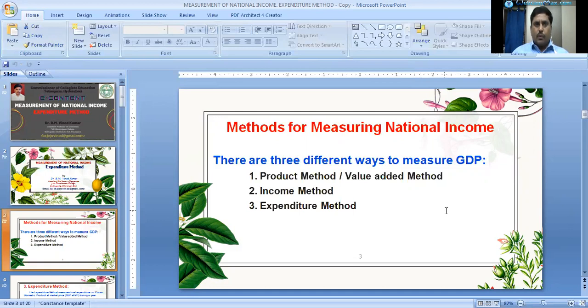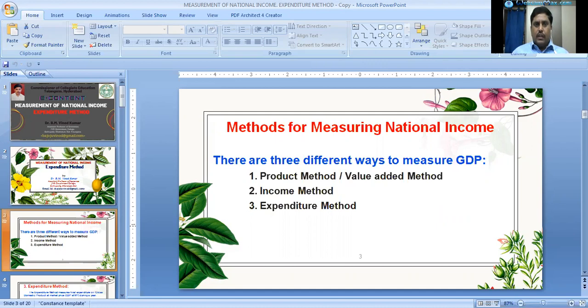One is the product method, the second is the income method, and the third is the expenditure method. The product method is also called the value added method. These three methods of calculating GDP yield the same result, because national product is equal to national income is equal to national expenditure.